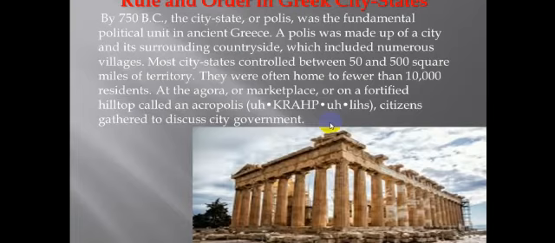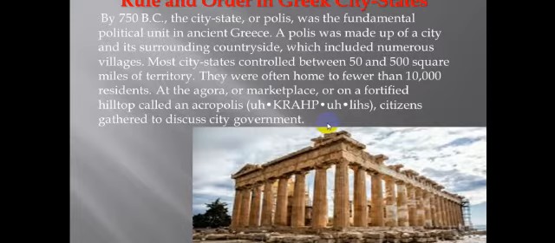By 750 BC, the city-state or polis. Polis, its Greek word, means the city. It was the fundamental political unit in ancient Greece, and a polis was made up of a city and some villages around it.